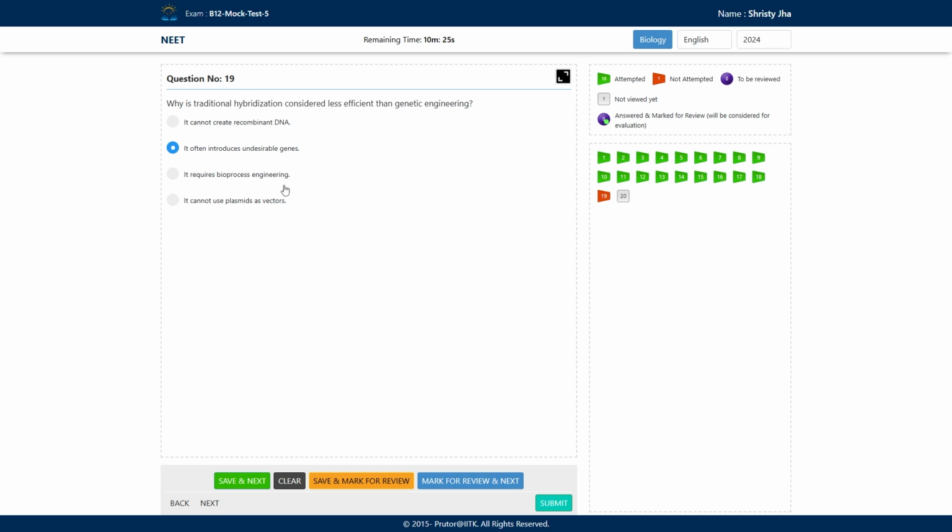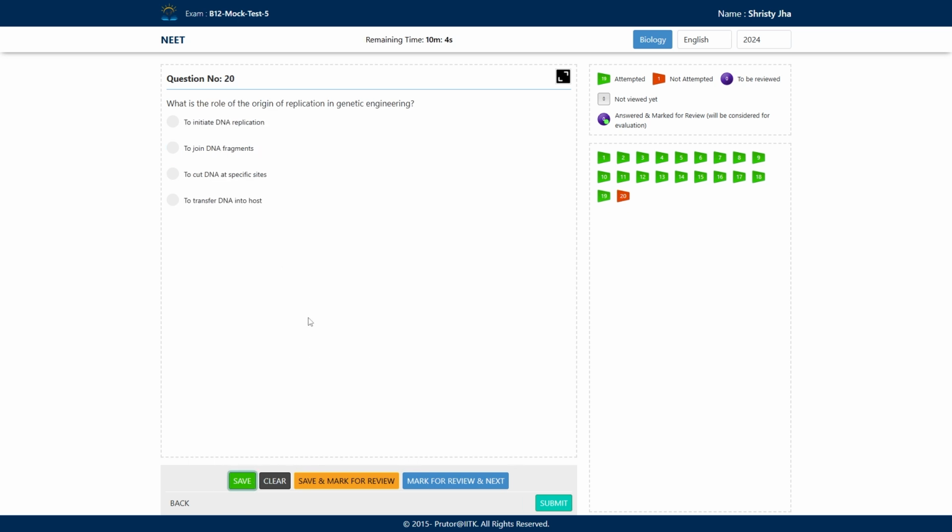It requires bioprocess engineering, and it cannot use plasmid as vector. No, these are not the correct options. The correct option is that it often introduces undesirable genes, and that is why traditional hybridization is less efficient than genetic engineering.